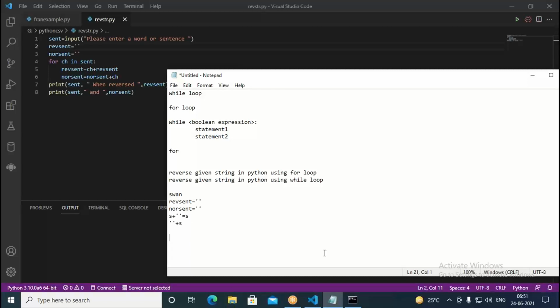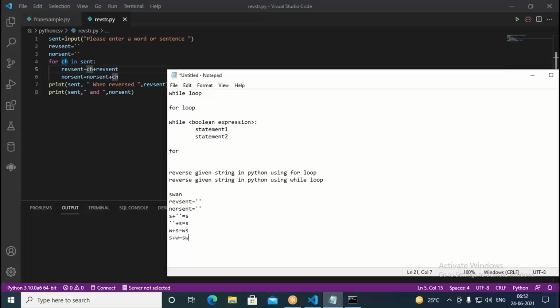In the first iteration, it was S plus empty string equal to S, and here also it is S. In the next case, we have W, so W we need to put first, and then the value already in rev sent, which is S. We get WS. In nor sent, we already have S, and to the existing S we append W, so it is S plus W, which gives SW.